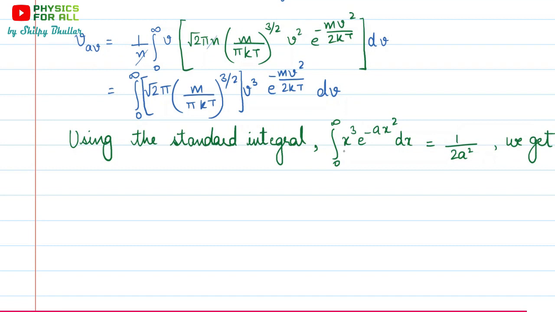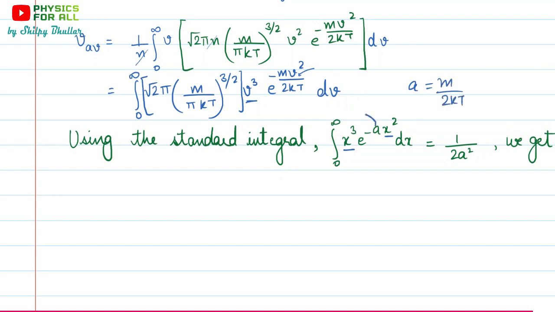Now we can relate it. This x cube is basically here v cube. Then we have e raised to the power minus, so yes, we have minus here, x square, here we have this v square, and this whatever a. So a is what? a is m upon 2kT.